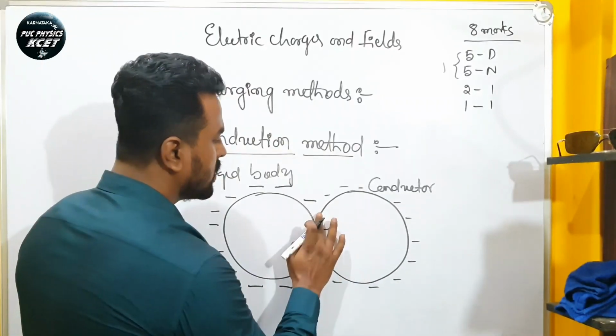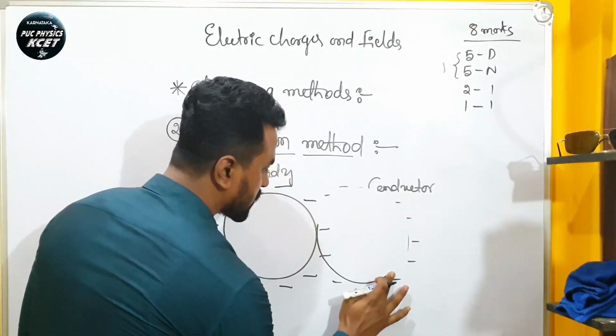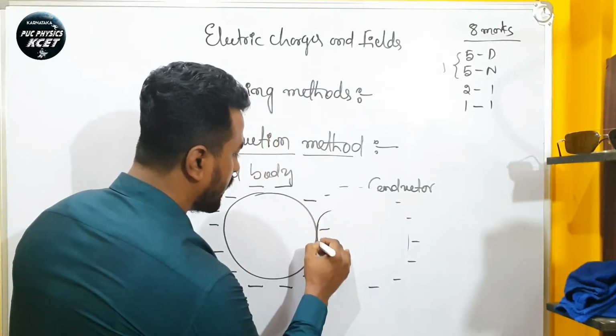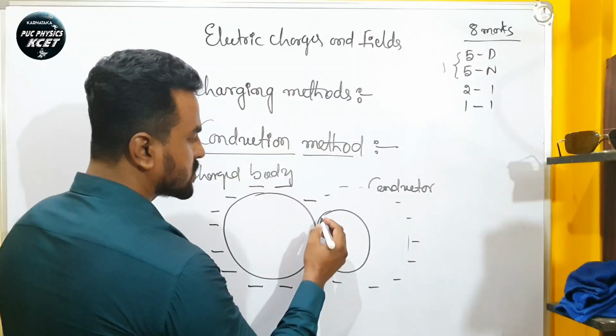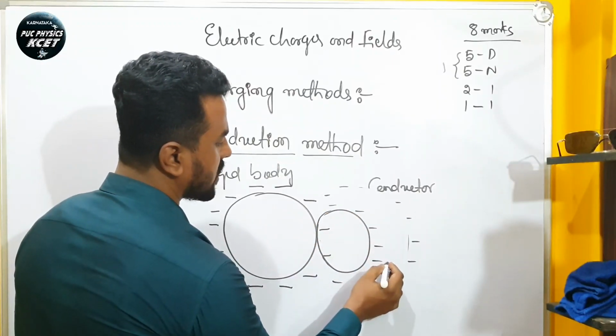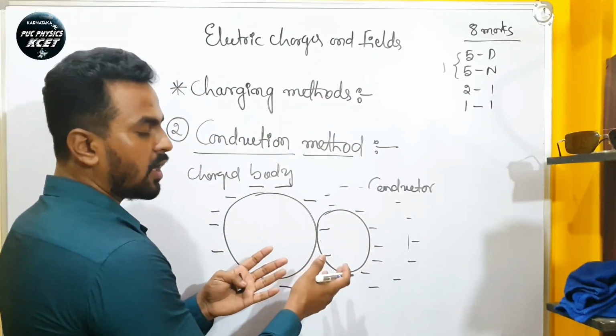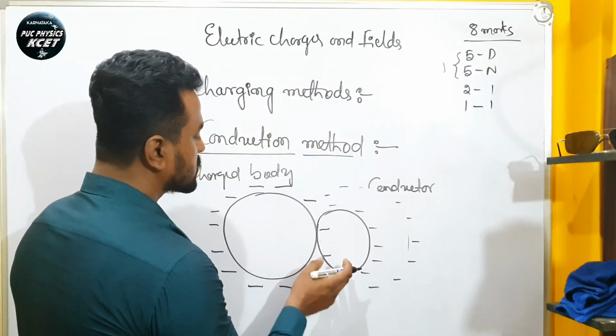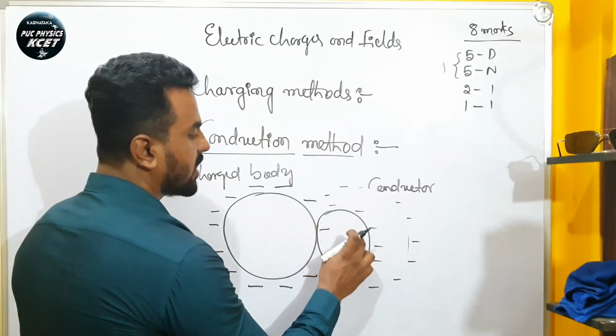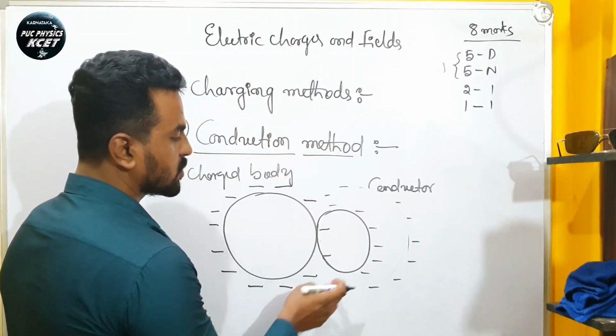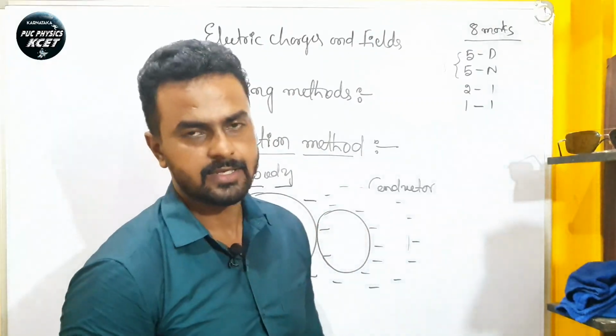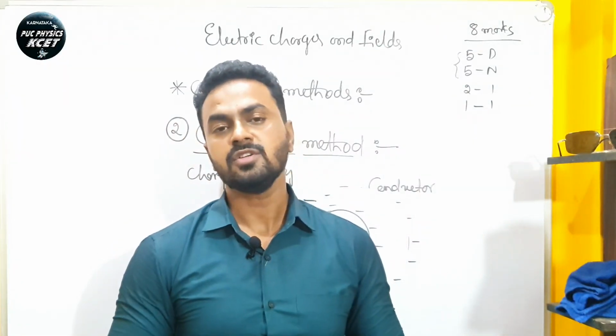If you take a small conductor and place it in contact with it, it depends on its size and surface area, so that the charges accumulate on this surface area. Compared to the other body, it gains fewer electrons, because the area becomes very small. So this is the conduction method.